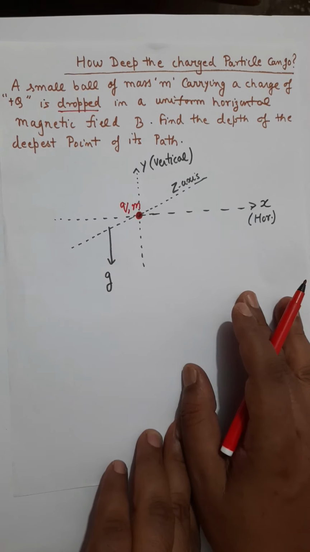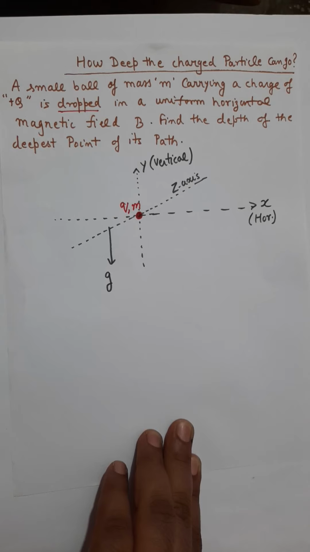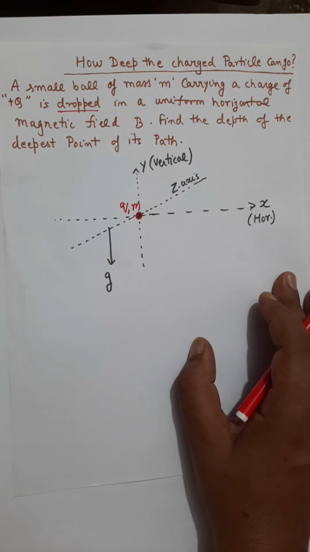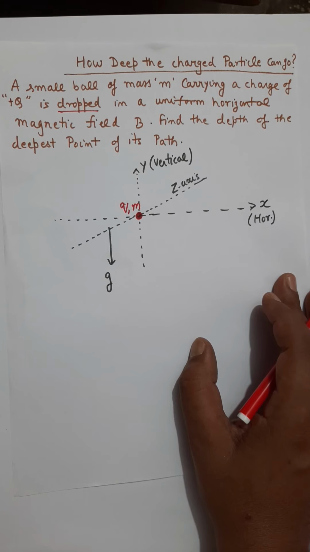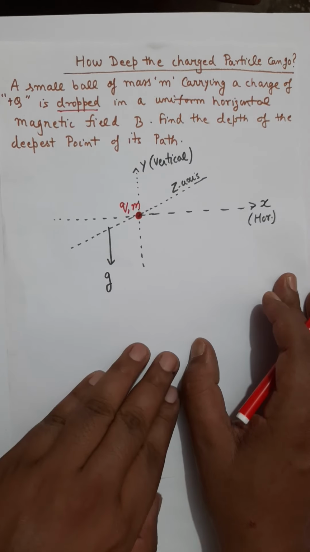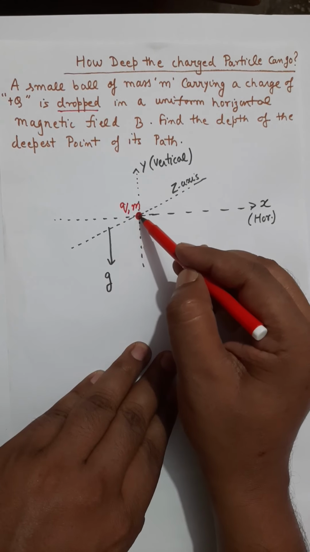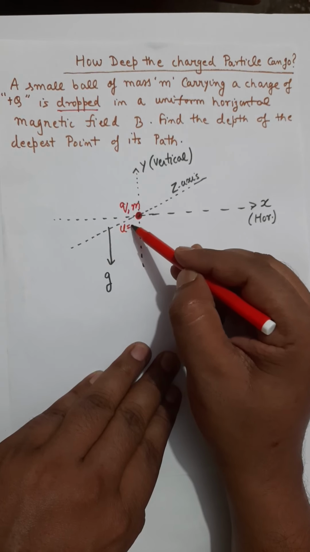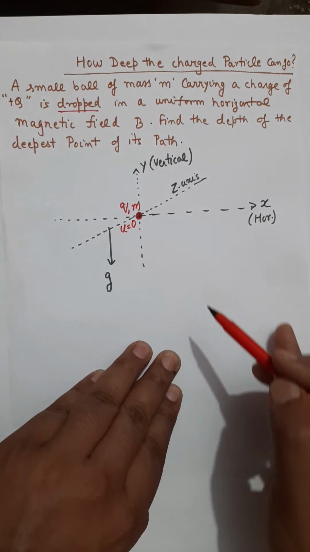We know that magnetic force F is q times the cross product of velocity and magnetic field, q v cross B. So till the moment the charged particle is at rest, or has zero velocity, by the expression F vector equals q v cross B, it cannot have any magnetic force. So here it is dropped, it has zero velocity, zero speed, its initial speed u equals 0.